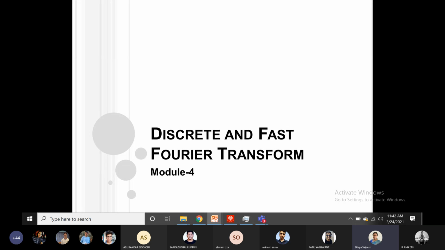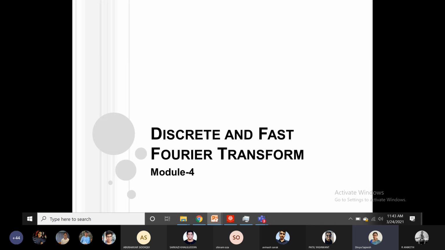So what transforms will happen in between, so that we can analyze the system as well as the signals for design purposes and other applications? We have the discrete time Fourier transform, then the discrete Fourier transform, and in that the fast Fourier transform. Let us see all these separately.